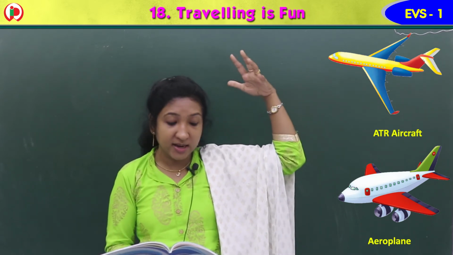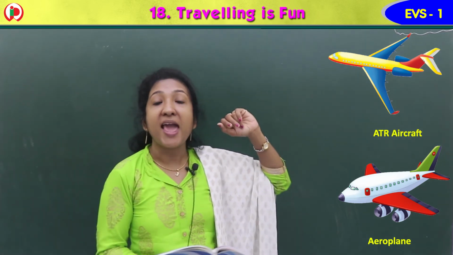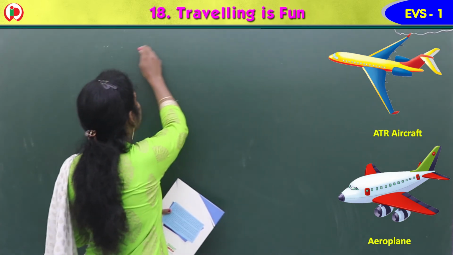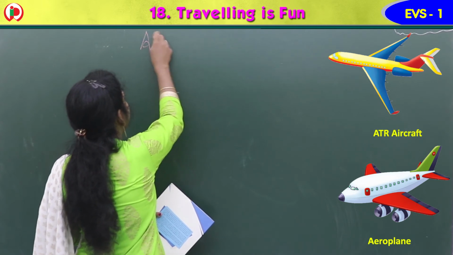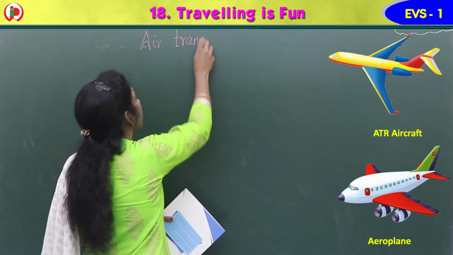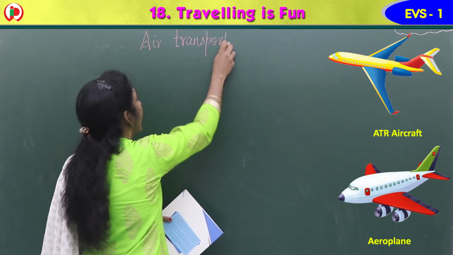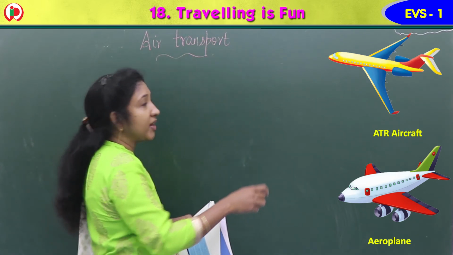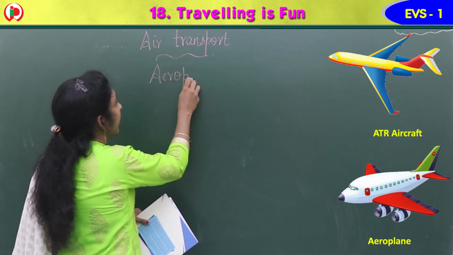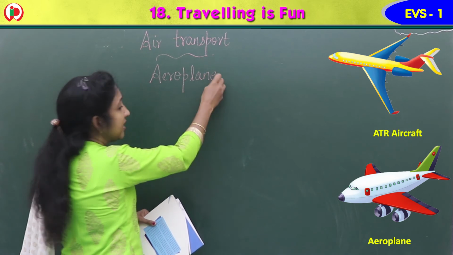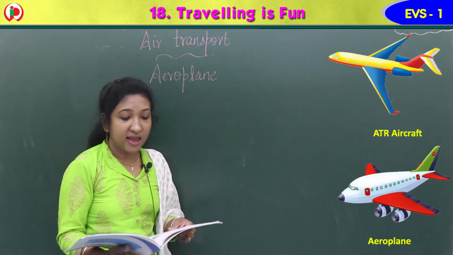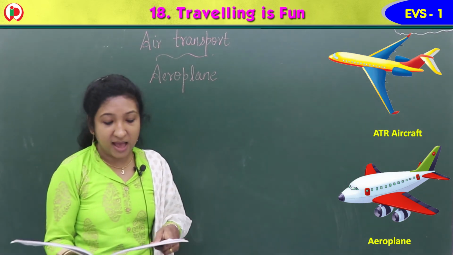Yes, aeroplane moves in air. It is a means of air transport, we say. Air transport. A-I-R, T-R-A-N-S-P-O-R-T. Example, aeroplane. A-E-R-O-P-L-A-N-E, aeroplane.